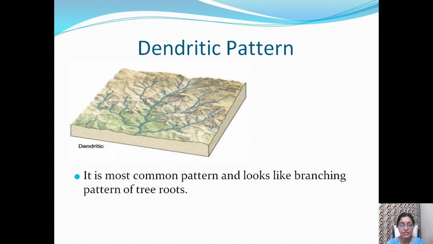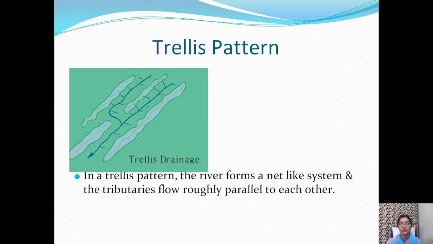Dendritic pattern. It is the most common pattern and looks like the branching pattern of tree roots. Third is trellis pattern. In a trellis pattern, the river forms a net-like system and the tributaries flow roughly parallel to each other as shown in the diagram.